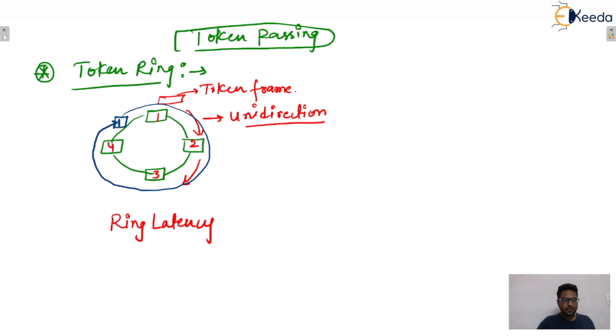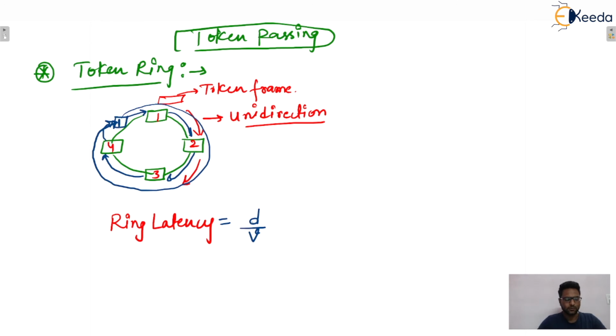So what is the ring latency? We can say that this data packet will move from here to here, then from 1 to 2, then 2 to 3, then 3 to 4, then 4 to its original place. So the ring latency will include the entire distance of this ring, let's say the distance of this ring is d, divided by the velocity in the medium.